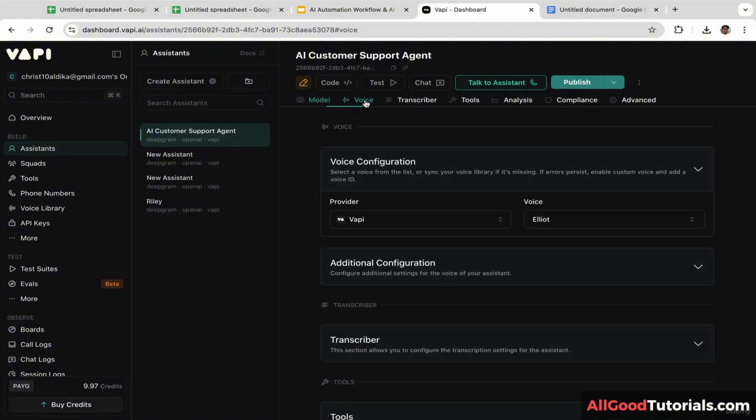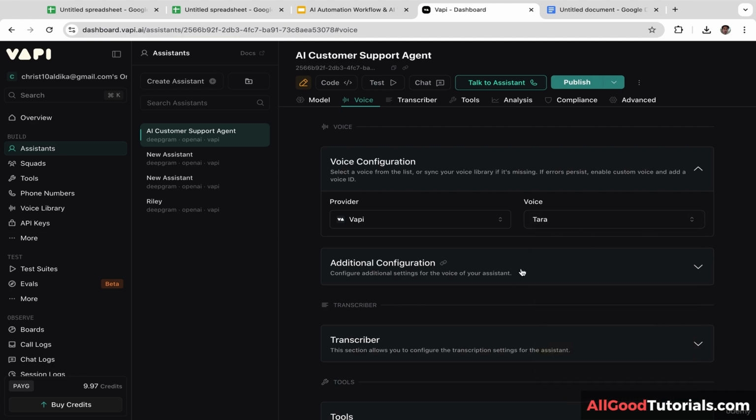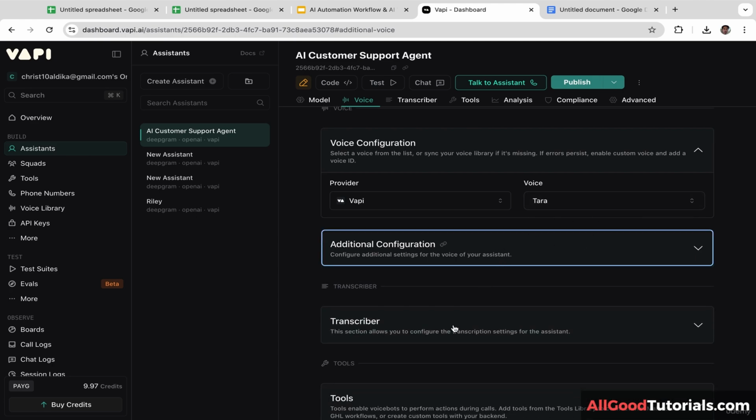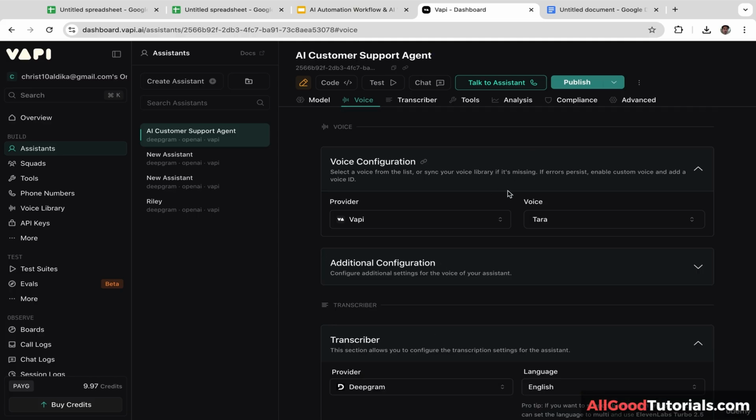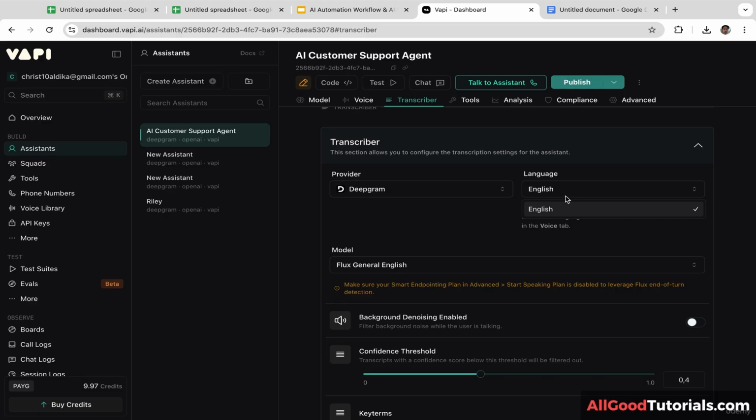Okay, now let's click on voice. There are many different voices. I'm going to select Tara. You can use any voice that you want. It is totally up to you. Okay, next we are going to click this transcriber. For the provider, I'm going to select Deepgram. And for the language, I'm going to select English.